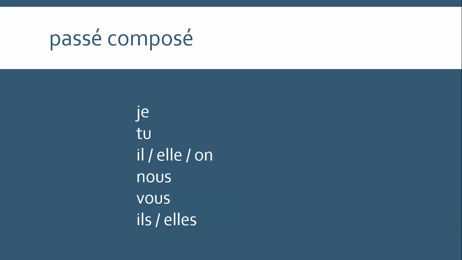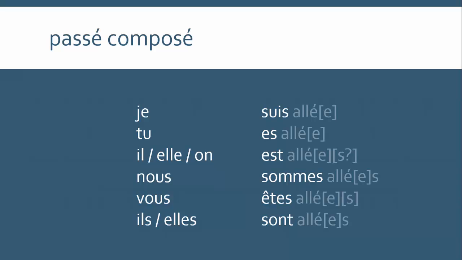In terms of passé composé, aller takes être as its auxiliary verb, so we start with the present tense conjugation of être, je suis, tu es, il, elle, on est, nous sommes, vous êtes, ils, elles sont, and then that is followed by the past participle, which for aller is actually regular. Then, of course, because we're using être, we also have to think about agreement. So if your subject is feminine singular, add an E. If it's masculine plural, add an S. And if it's feminine plural, add an ES.